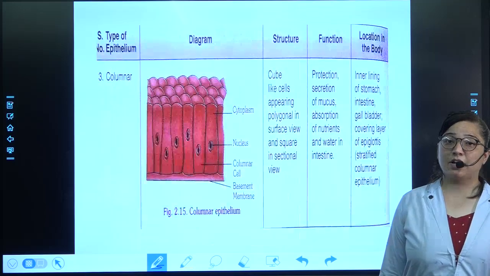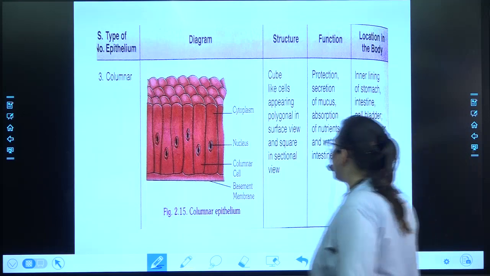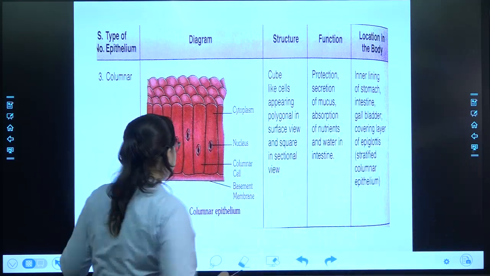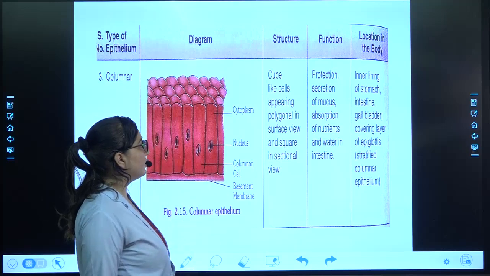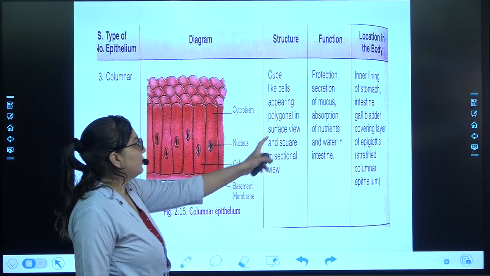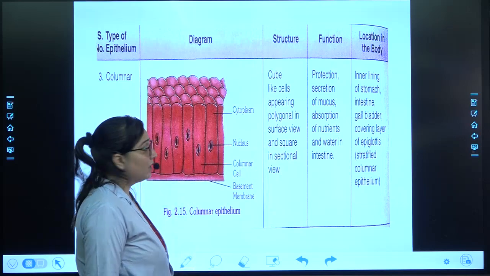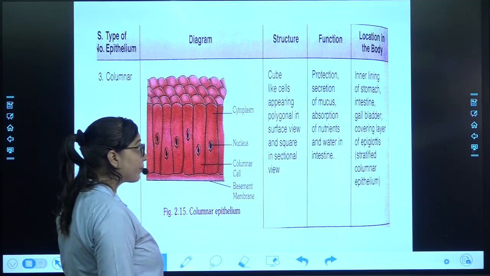Now, the next type of tissue, that is columnar tissue. You can see columnar tissue, it is looking like this. Columns are arranged in this. When looked at from the top, it appears polygonal, and in the sectional view it appears to be squares.